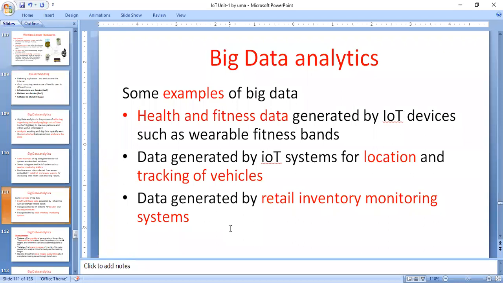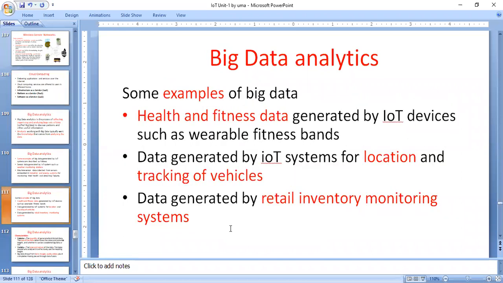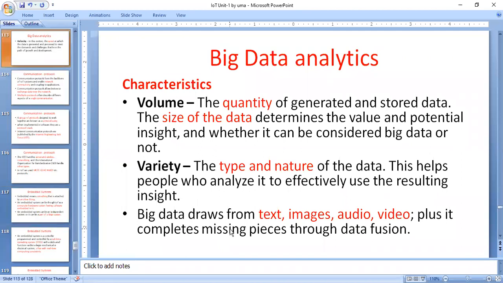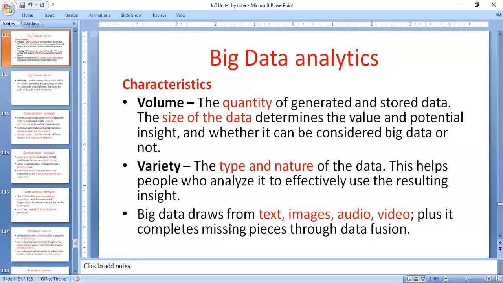For storing as well as processing this data, you will have big data analytics. Now, the characteristics of big data. How can you measure big data? By measuring the volume, the variety, and the velocity of data. Volume means a large amount of data. The size of the data is determined by the volume. A large amount of data is called big data.